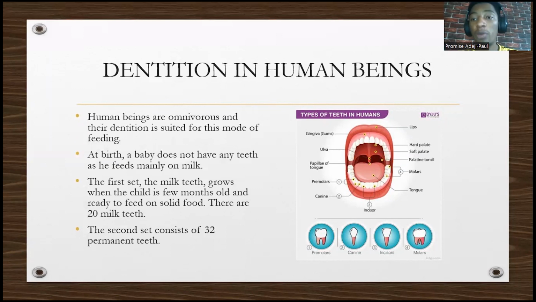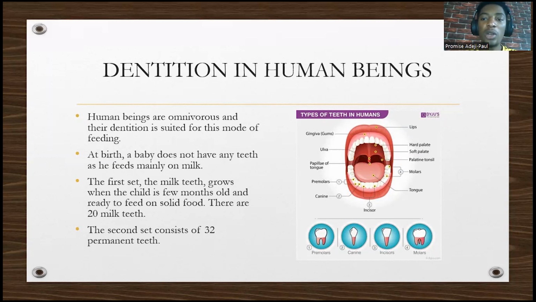Human beings are omnivorous, I said this before, and their dentition is suited for this mode of feeding. At birth, a baby does not have any teeth because it feeds on milk. You don't need teeth to digest milk. The first set, the milk teeth, we grow when the child is just a few months old and is ready to feed on semi-liquid food and solid food. So how many are there? There are usually 20 milk teeth. Take note of that.